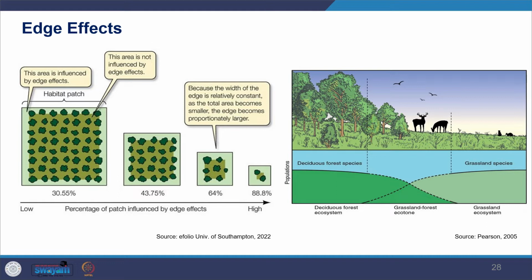And when there is larger and larger edge, then we see that we have more species that live on the edge compared to species that live in the core area. So fragmented habitat patches are also susceptible to external impacts. When such fragmentation happens, they are much more exposed to pollution because of the roads and other things coming here. And then physical damage can also happen because of continuous activities happening, and there can be disturbances also.